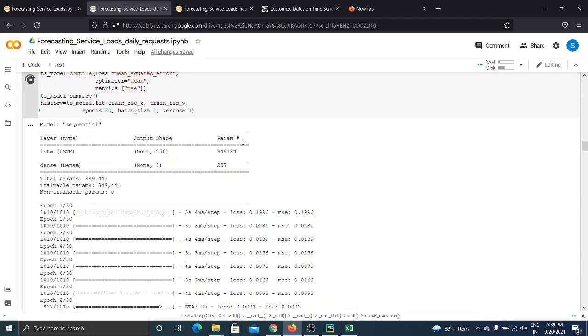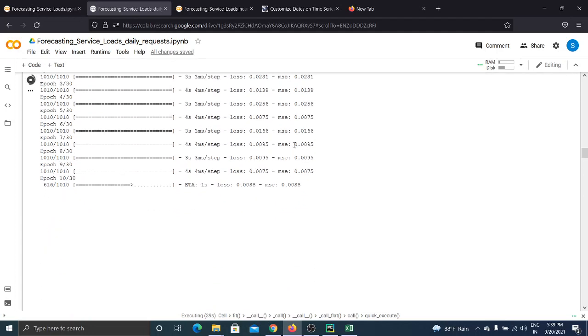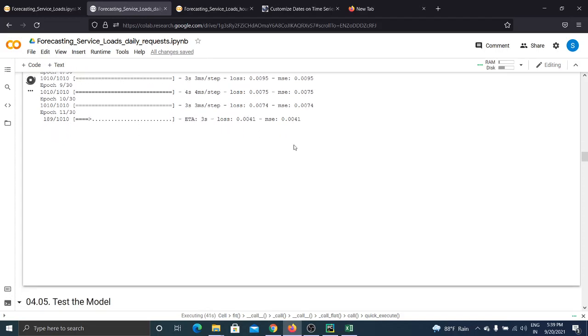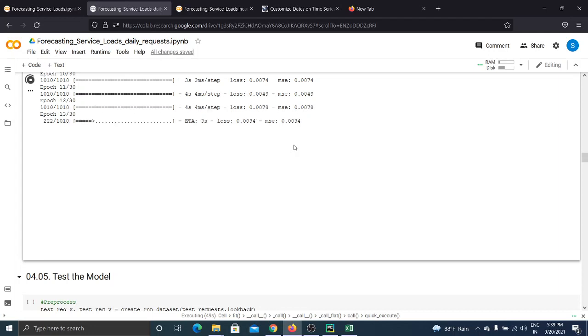As we have given the number of epochs as 30, it will run up to 30 epochs. So wait until all the epochs are completed and our model is completely trained. We can currently see that the mean squared error is going down to 0.0078, which is quite less.